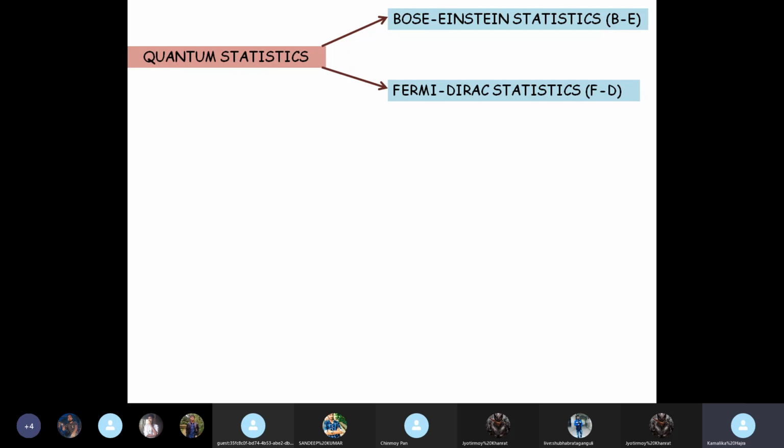Okay. And just imagine, he didn't even get a Nobel Prize. This is, I think, the greatest tragedy in the history of physics. SN Bose not getting a Nobel Prize. Okay. And then the other is Fermi-Dirac statistics.